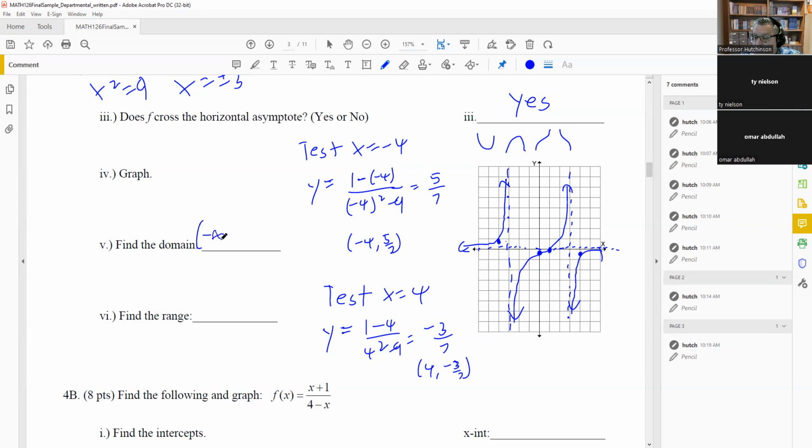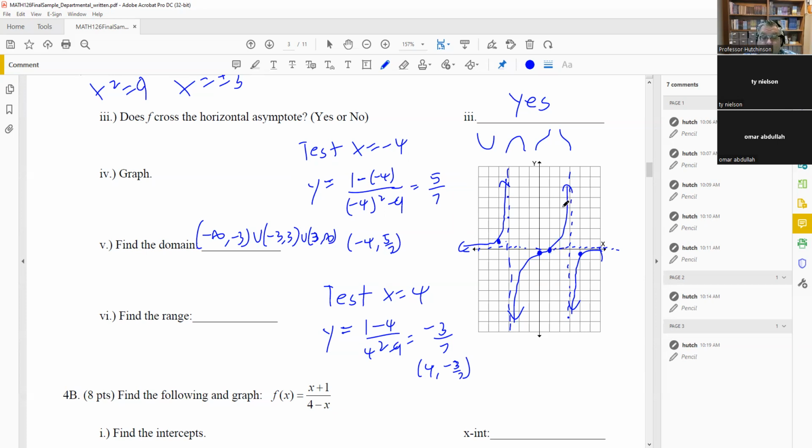So it's going to be negative infinity to negative 3, negative 3 to 3, and then 3 to infinity. So basically everything except for 3 and negative 3.